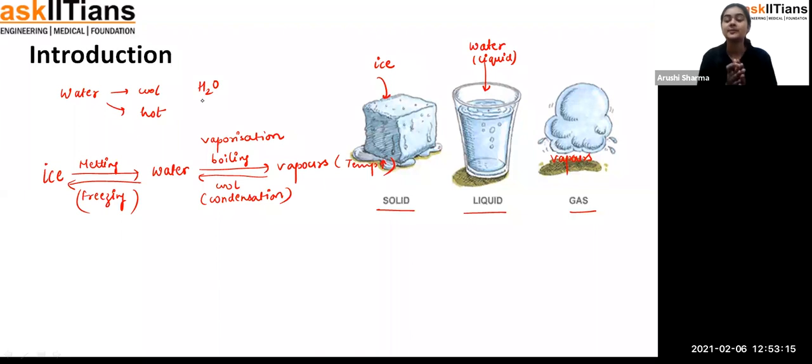So we are saying about the H2O, that means whether the water is present in the ice form, in the liquid form or in the vapor form, the chemical formula of the water is not going to be changed. It will remain as H2O only. That means H2O in ice, H2O in water, and H2O in vapors as well.